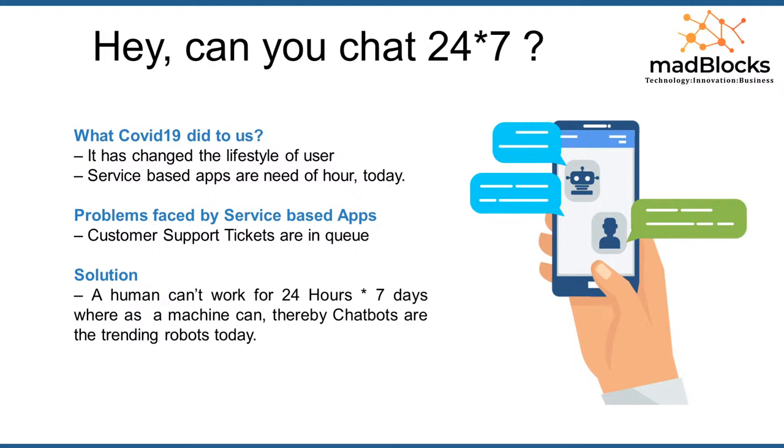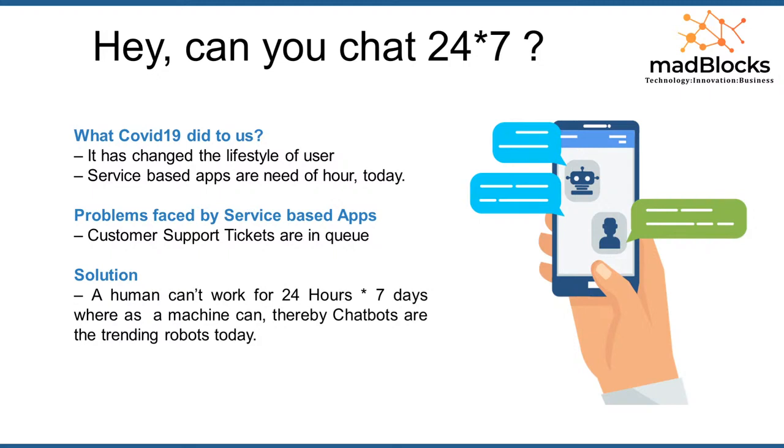So that is why service based apps are coming up with a solution. When a human can't work 24/7, a machine can. So in service based applications, if you look at Swiggy, or if you look at Big Basket, they are integrated with chatbots. So you can push your query, you can put your support ticket to the chatbot, and the chatbot will understand what the ticket is all about, and it will try to answer it accordingly.